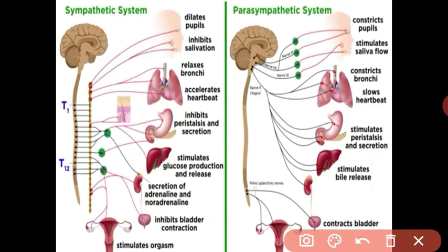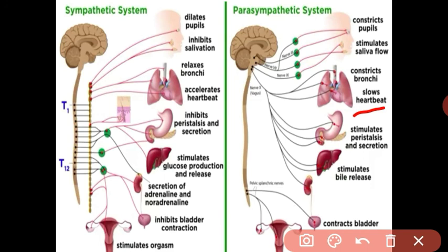Got it? And the parasympathetic condition is the rest condition. At that time your pupils constrict, salivation is stimulated and saliva flows, the bronchi constrict, heartbeat slows, peristalsis and secretion are stimulated, because the body is concentrated on digestion, whereas in sympathetic the digestion stops. At that time peristalsis is decreased, and in the parasympathetic peristalsis is increased.